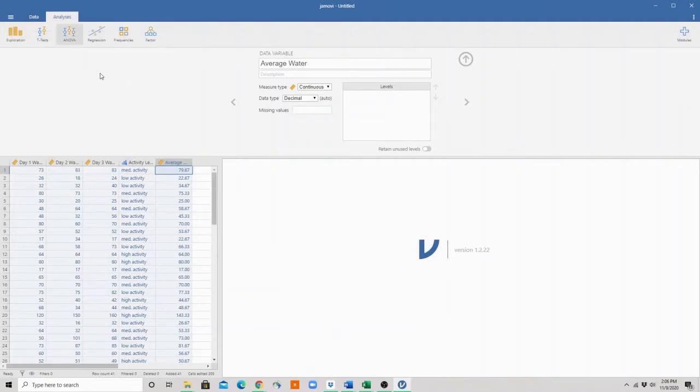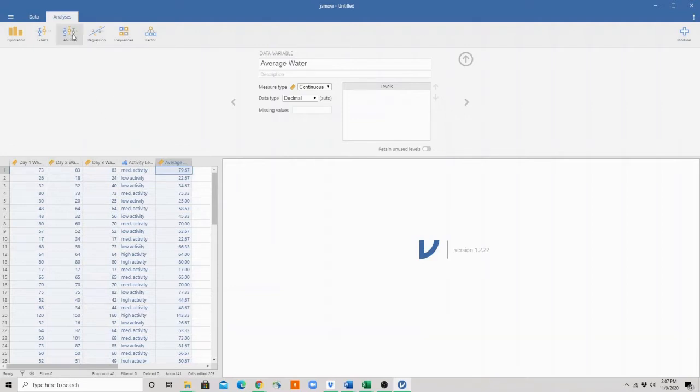So we want to run an ANOVA because we want to answer the question of whether or not activity levels impact our average water consumption or intake. So I'm going to have my average water consumption as the dependent variable, and our independent variable would be activity levels. This would be a between subjects ANOVA because participants are contributing to only one of the conditions. They are either in the category of low activity, or they are in the category of medium activity, or the category of high activity. They're not in multiple categories.